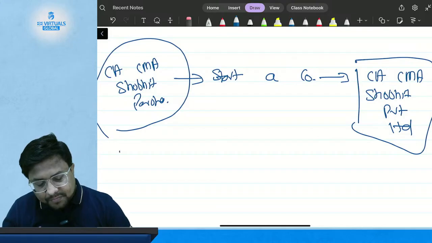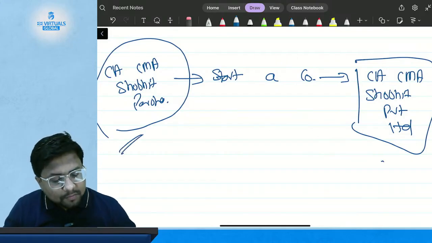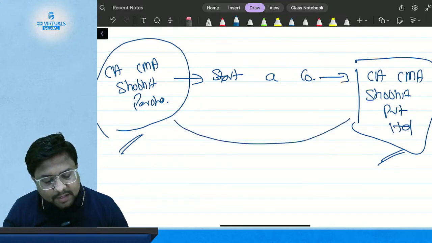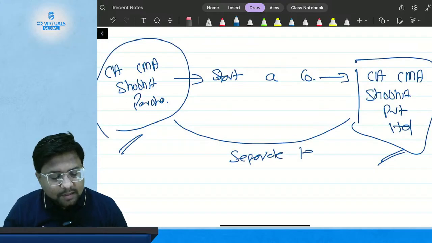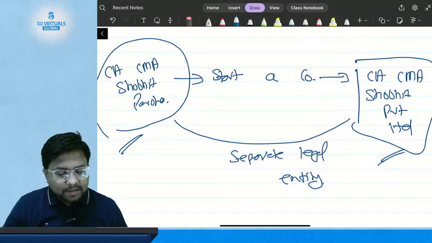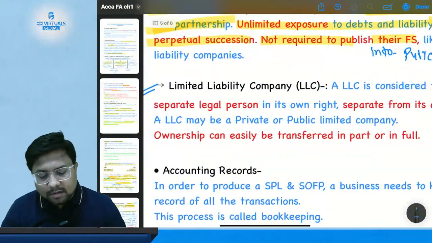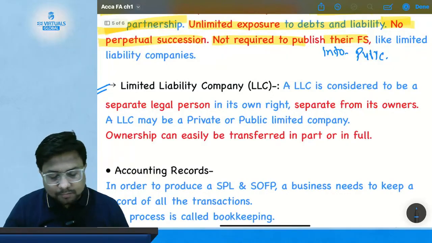So this person is separate from this company. These are separate legal entities. So a company is altogether a separate person in the eyes of law.